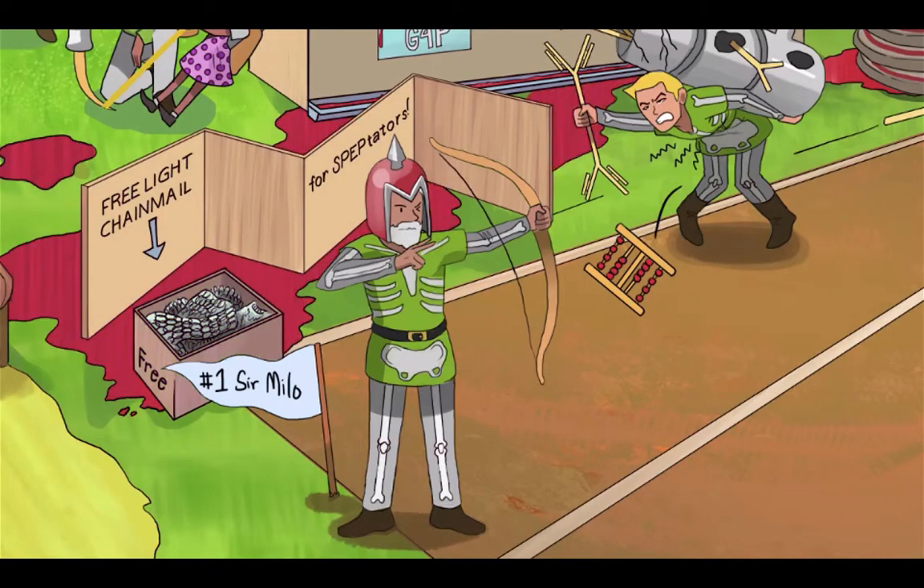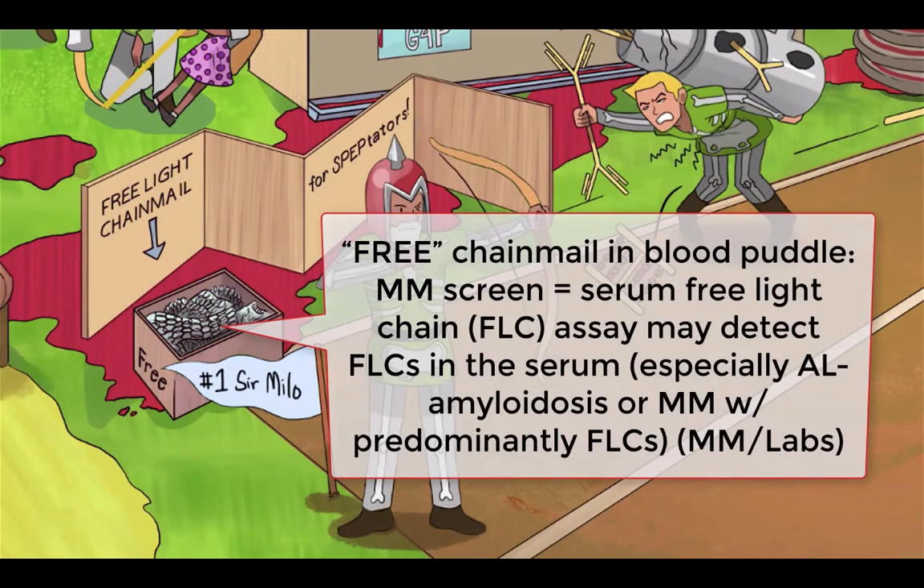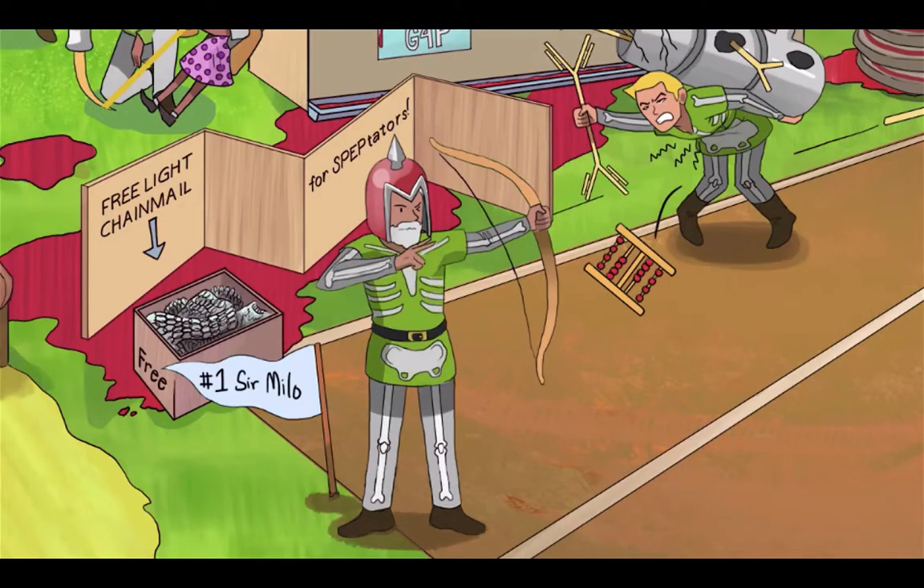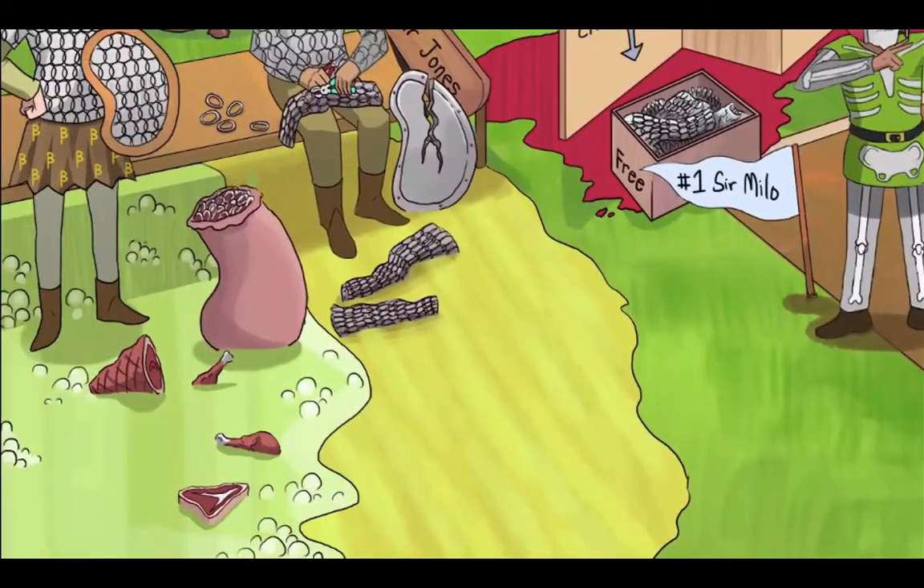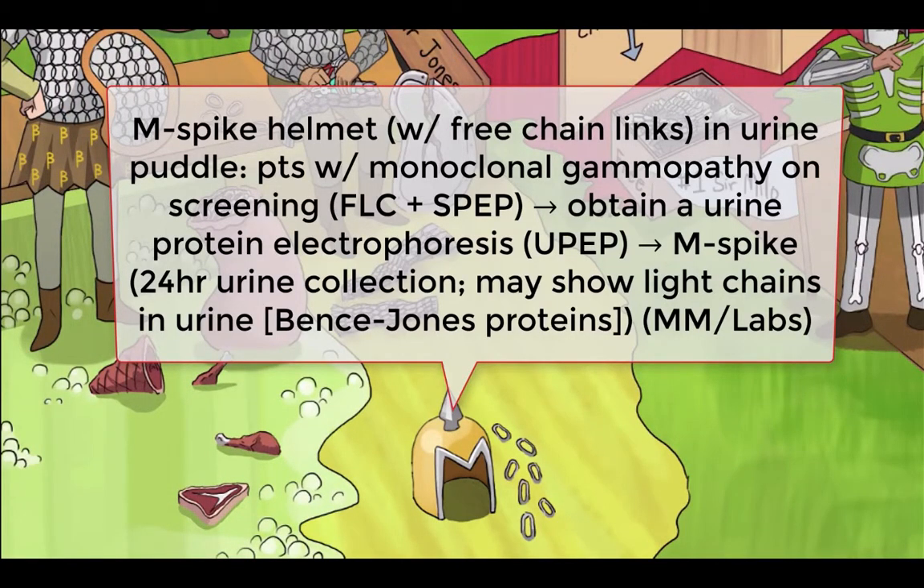A serum-free light chain assay should also be ordered, increasing the sensitivity of the screening process to at least 97%. It's especially useful for identifying patients with AL amyloidosis or multiple myeloma with predominantly free light chains. That's why we've placed this bin of free light chainmail in the vicinity of Sir Bence Jones and our amyloid armored lady. Notice, too, that we've got some serious bloody leakage from the butcher stand over here, emphasizing that these two screening tests are serum tests. But it turns out that we can test the urine as well.